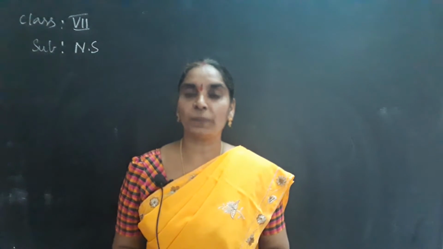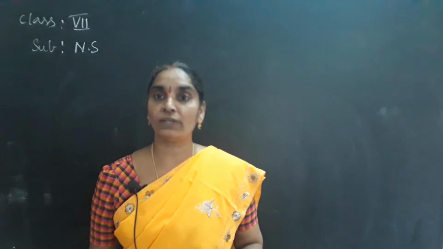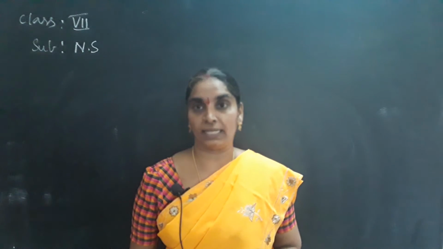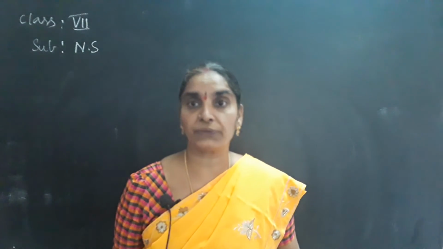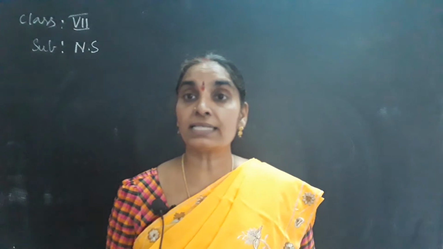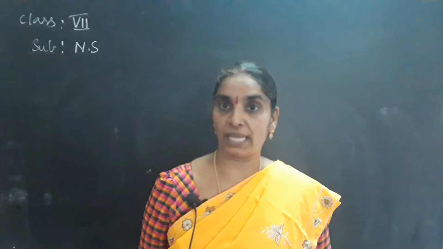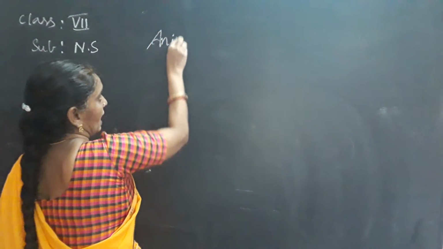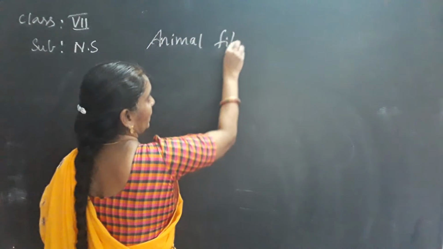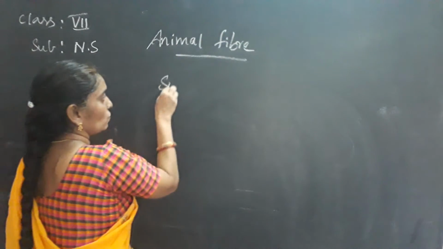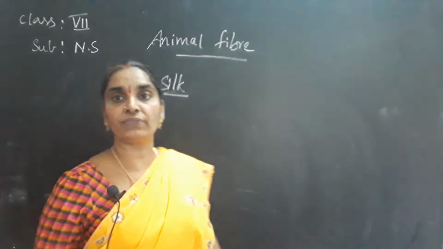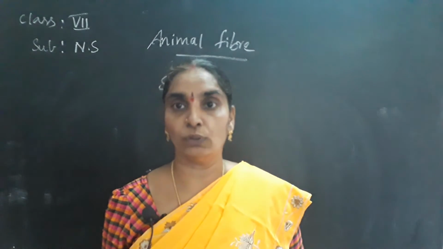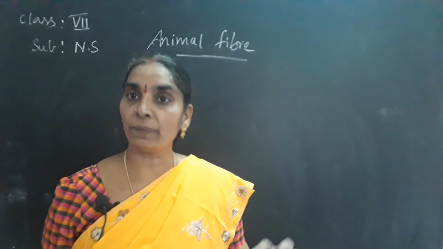Before entering into the topic of our lesson today, we'll recall what we have completed till now. You have studied about the manufacture of the silk, isn't it? We get silk from the silk moth. Its scientific name is Bombyx mori, isn't it? What is the name of the lesson that we are studying? It is Animal Fiber. And the topic we have so far covered is the manufacture of the silk. We get silk from the silk moth. Its scientific name is Bombyx mori.